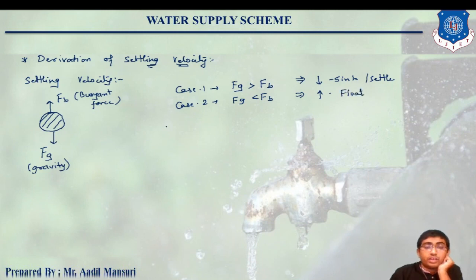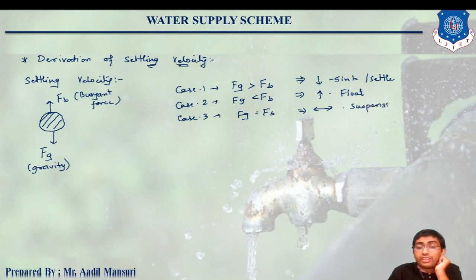And the third case, if Fg equals Fb, then the particle will remain in suspension. It will neither float nor sink.